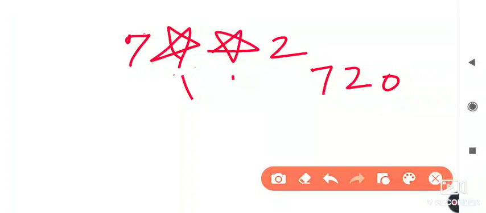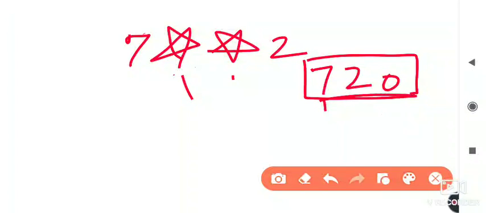So what is the difference given here? The difference is 720. The first digit of 720 is 7, so 7's next number is 8. So you have to put 8 at these places, because the same digit is coming in both.